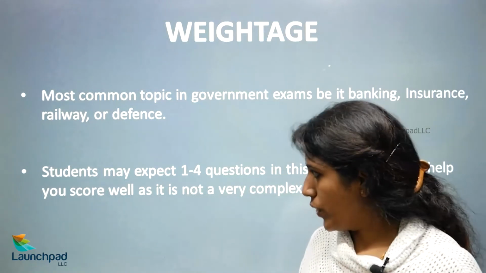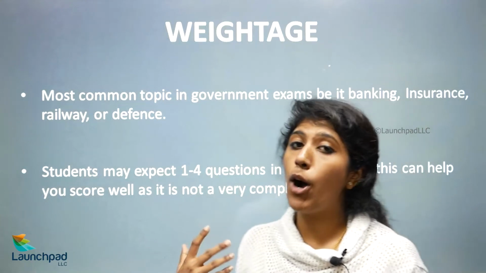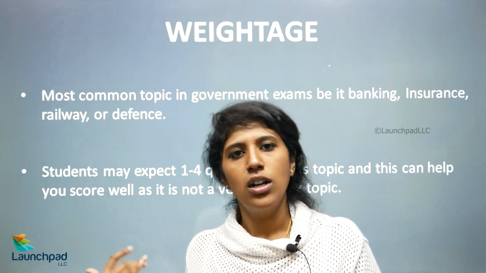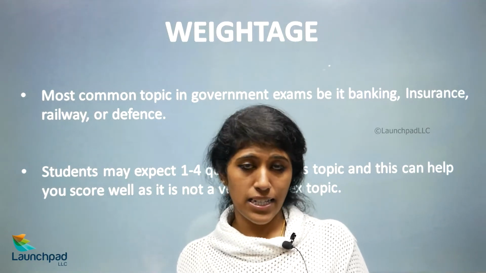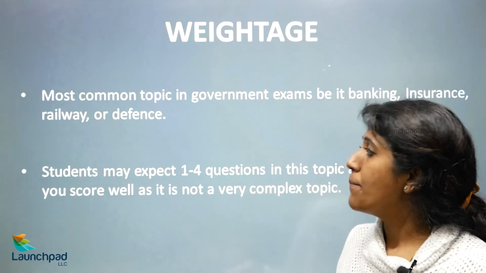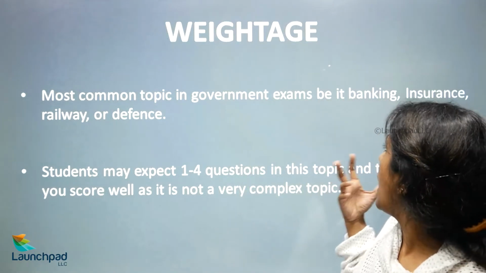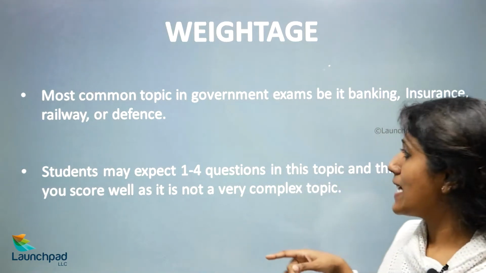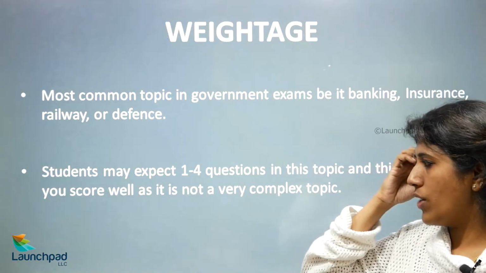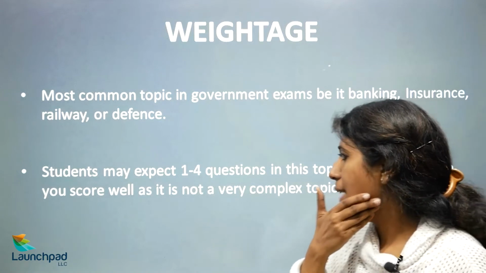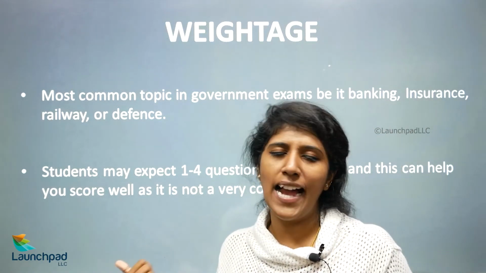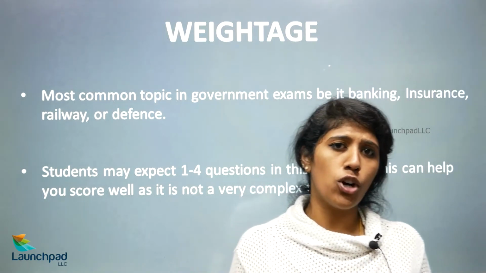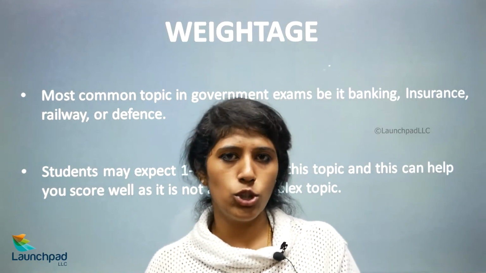Alright, then the weightage. How many marks you would get and how important it is. You would get about 1 to 4 marks, that is, 1 to 4 questions for this particular topic, analogies. It is a most common topic in government, banking and other competitive exams. It's important for banking exams, insurance, railway and defense. It is very important, and this topic is not that difficult at all. It's not complicated, it's a bit easy. So if you concentrate and learn this well, you will be able to score better.